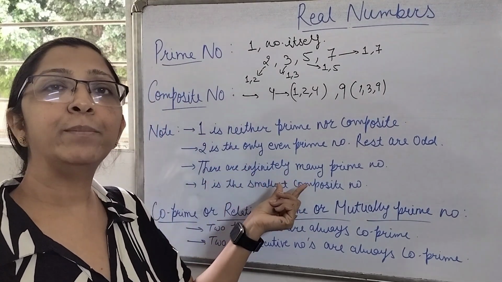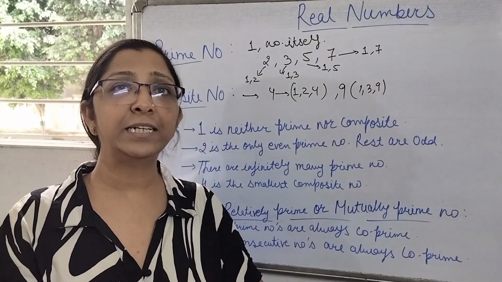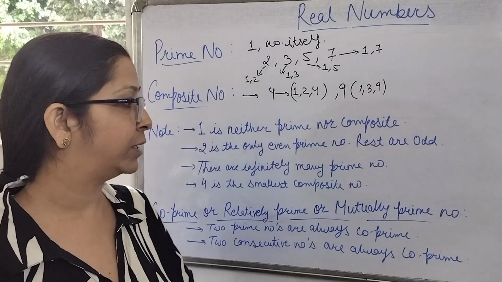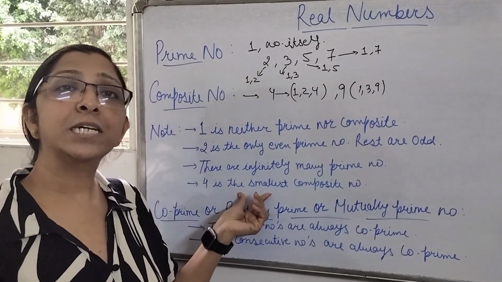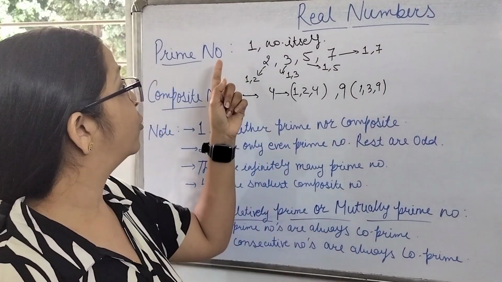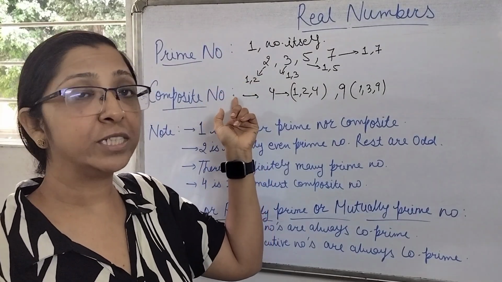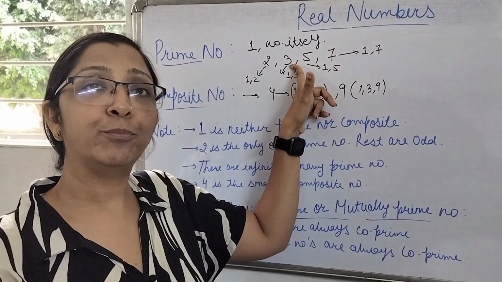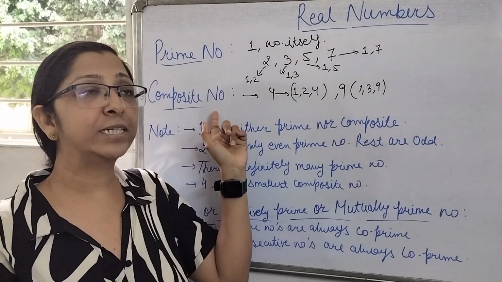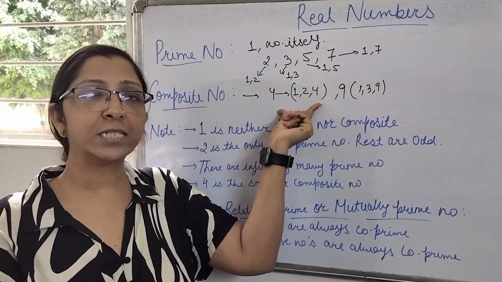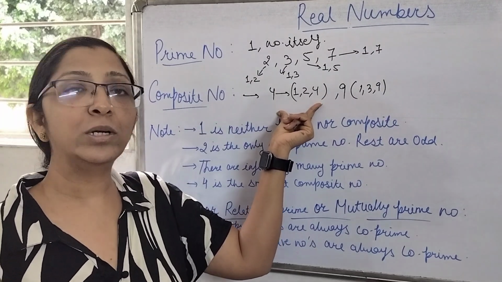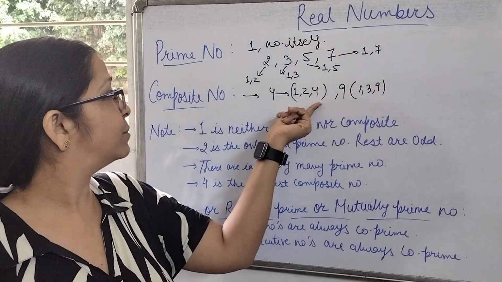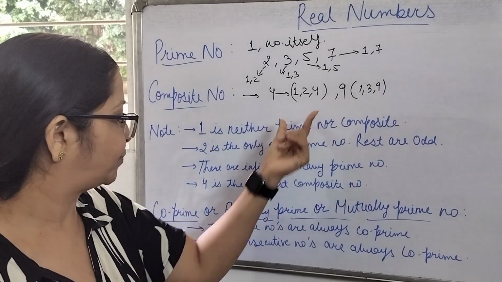There are infinitely many prime numbers. It's not like there are a limited number of prime numbers. There are actually an infinite number of prime numbers available. The smallest composite number is 4. See, 1 is neither prime nor composite. 2 comes under the category of prime number. 3 also comes under the category of prime number. So the smallest composite number is 4, and then there is no limit for the composite numbers. Infinitely many numbers come under the category of composite numbers.